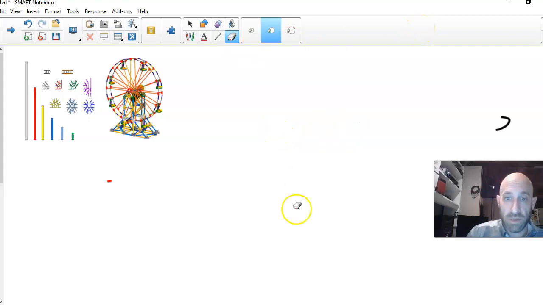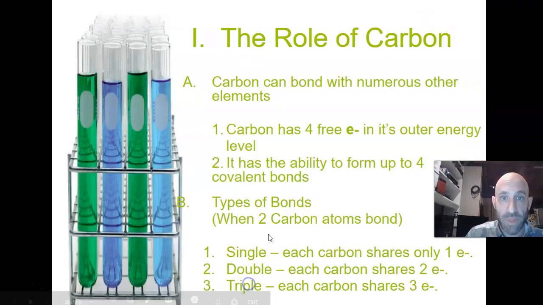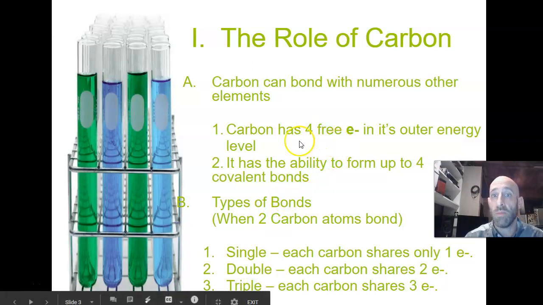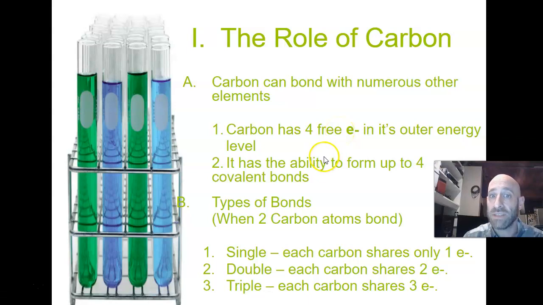Now let's go back to the notes just to make sure we understand how these relate. If you take a look here, what makes carbon so special is it has 4 free electrons in its outer ring, and that allows it to bond with up to 4 other covalent bonds. So it can make very complex structures.